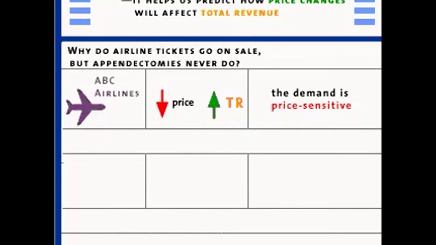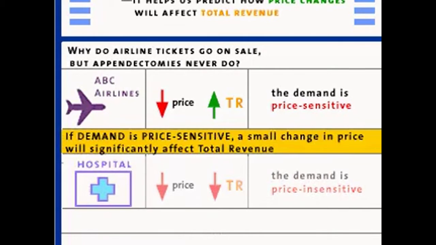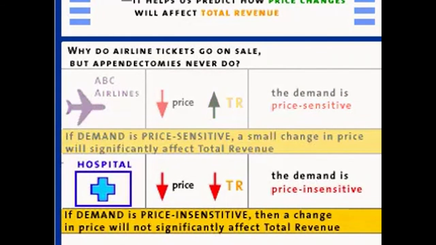That is, the price sensitivity of demand. If demand is price sensitive, a small change in price brings in a lot of new customers and total revenue increases. On the other hand, if demand is not price sensitive, a big increase in the price of the product may not change your customer base at all. You may still sell just as many appendectomies, and total revenue goes up when price goes up. The relationship between elasticity and total revenue is a good reason to learn about elasticity of demand. It's a payoff for learning that difficult concept.